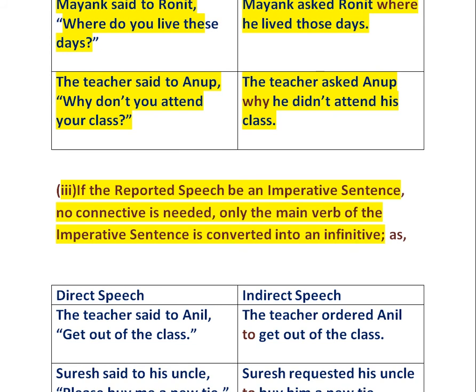Imperative sentence means advice, request, suggestion, threat, warning, prohibition, etc. Imperative sentences always begin with a verb, an action word. The subject is understood in such sentences.